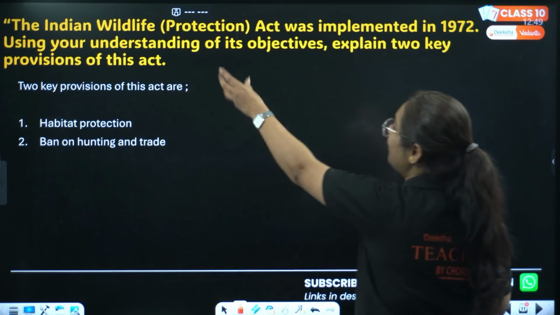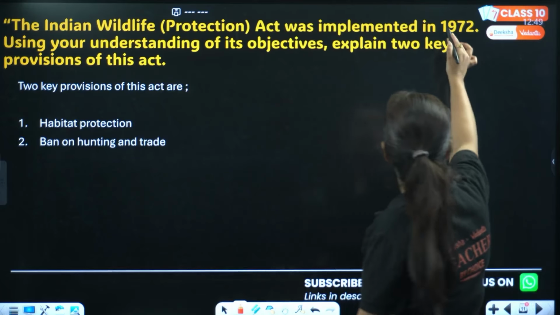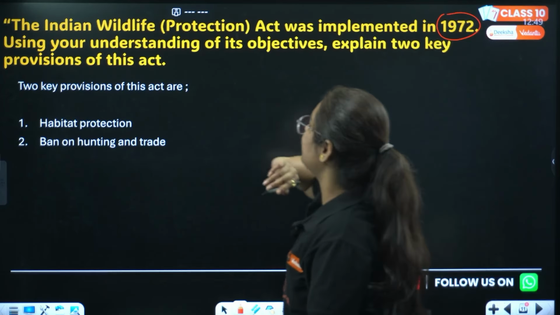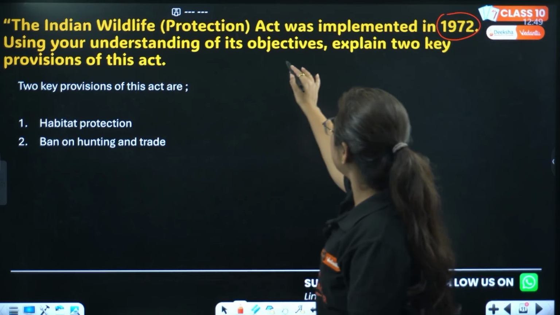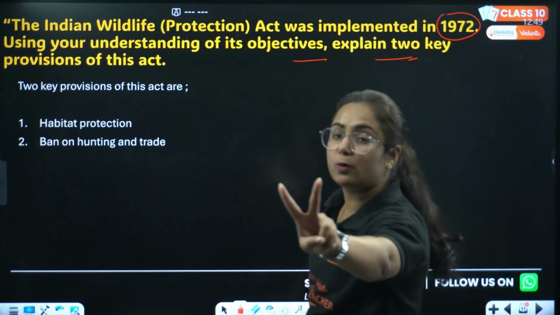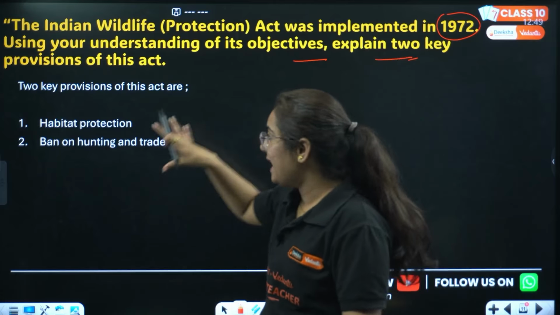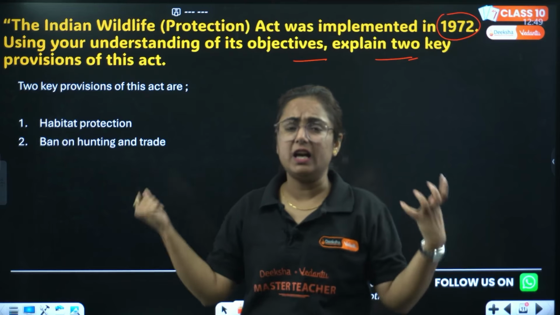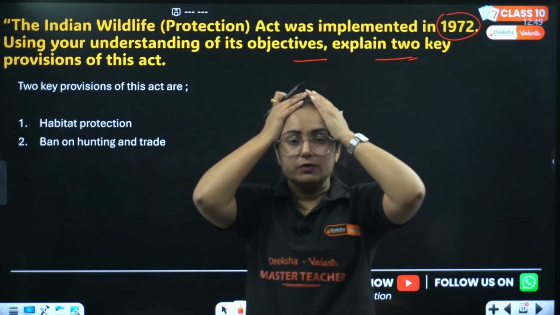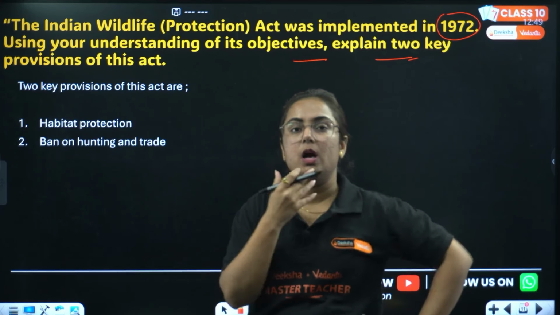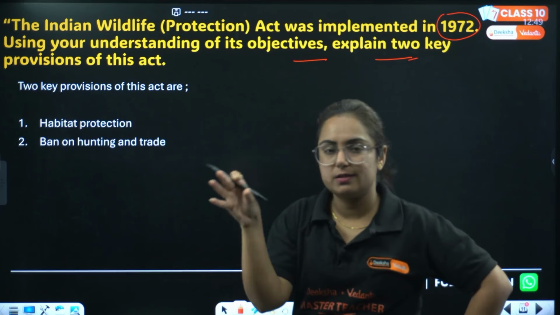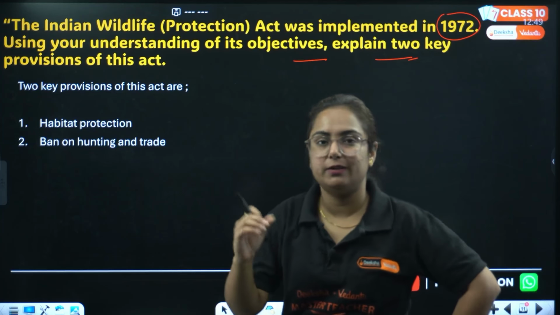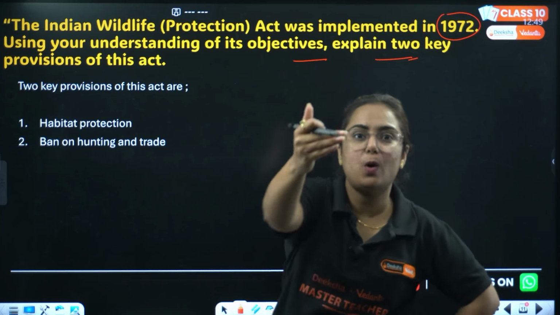The Indian Wildlife Protection Act was implemented in the year 1972. Using your understanding of its objective, explain two key provisions of this act. Why have I brought this question? Because seeing this question, students will feel like, what came now? We are just told in the book that this is the act implemented in 1972. Use your common sense. Why was it implemented?